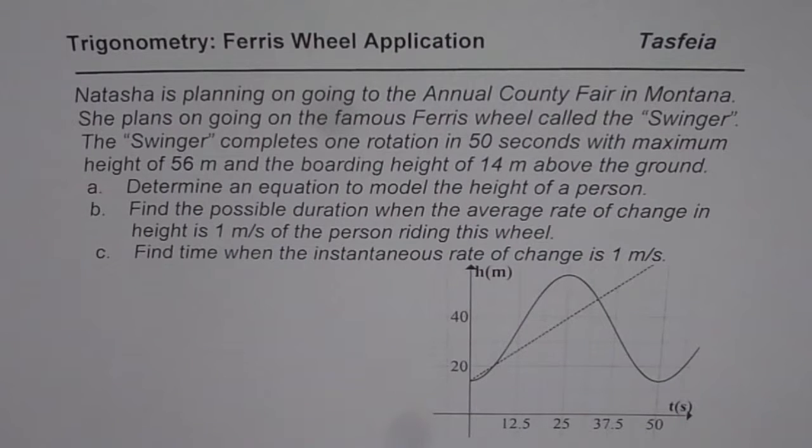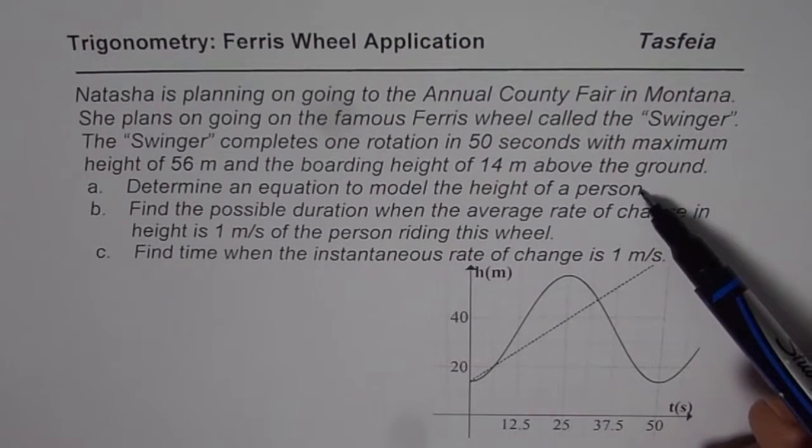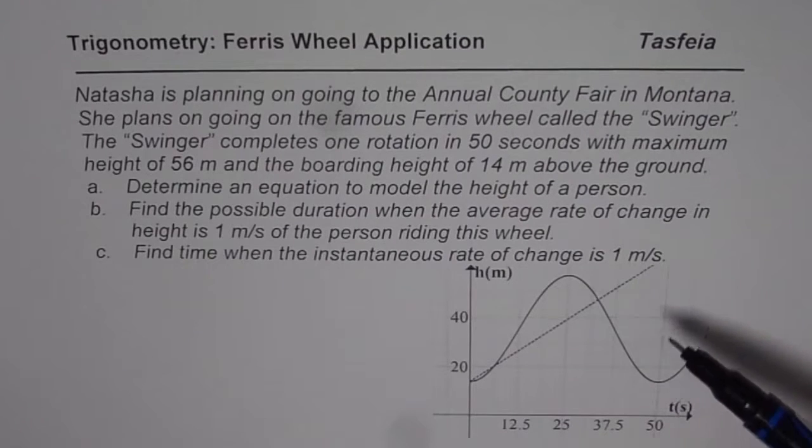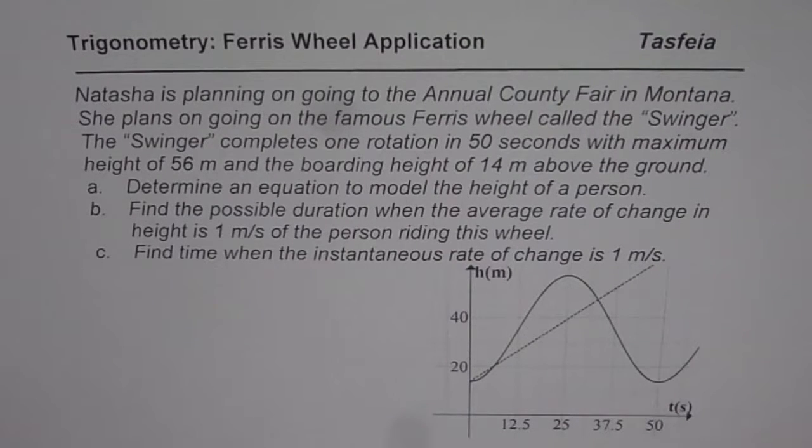Find the possible duration when the average rate of change in the height is 1 meters per second of the person riding this wheel. And now it is the part C which we are going to look into. Find time when the instantaneous rate of change is 1 meters per second. In part 1 and 2 we answered questions A and B. Now it's time to answer part C.